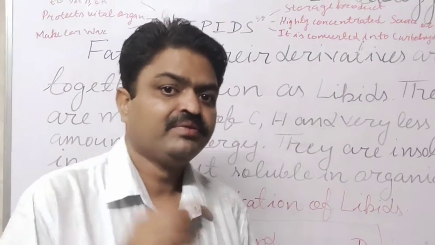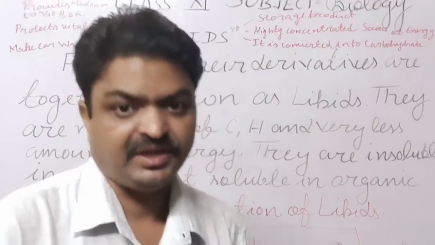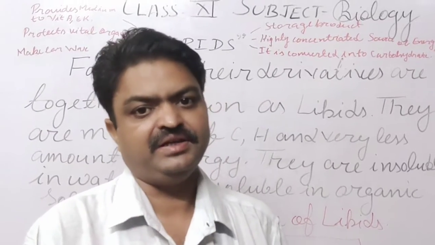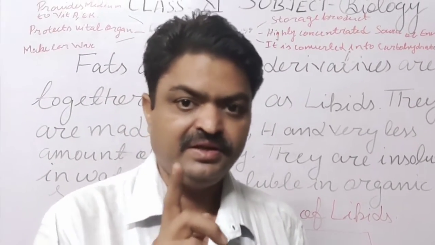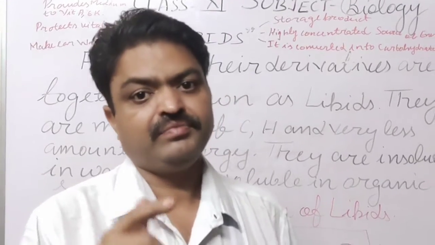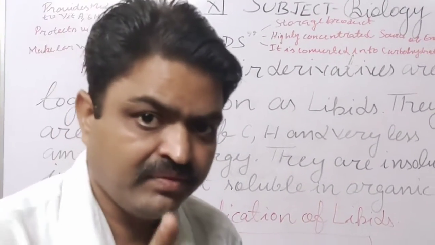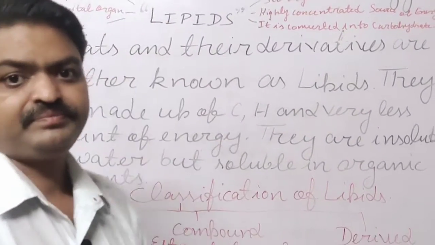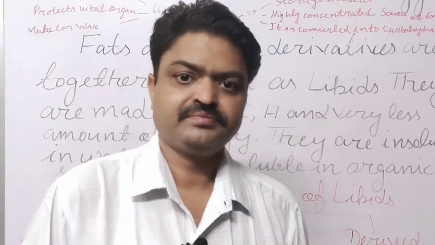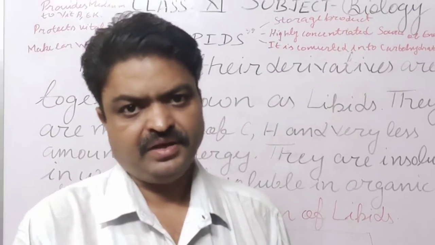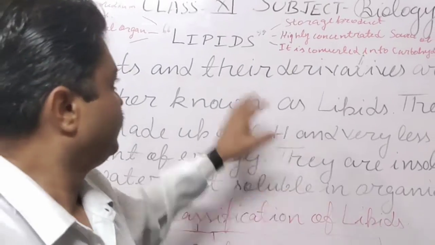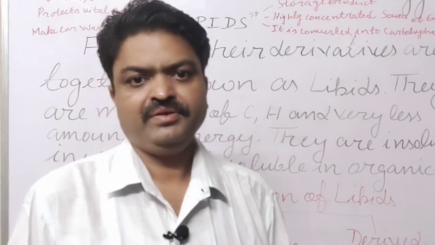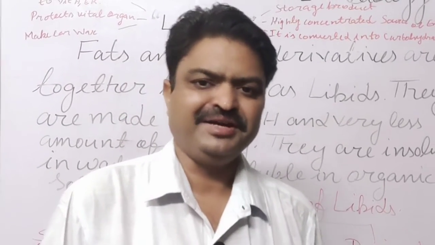Many times you observe that inside your ear canal a waxy layer is produced, and that waxy layer protects the ear from dust or pathogens. That waxy layer is made up of lipid. Like this, bee wax and plant wax are also made up of lipid. So that is about lipids and their types. Students, thank you very much and have a healthy day.